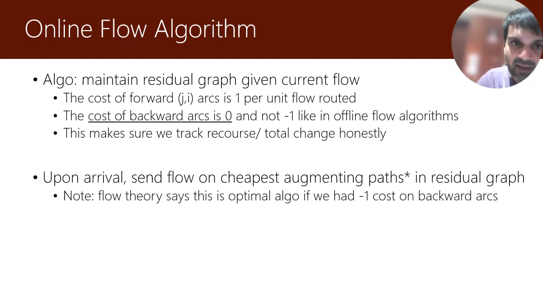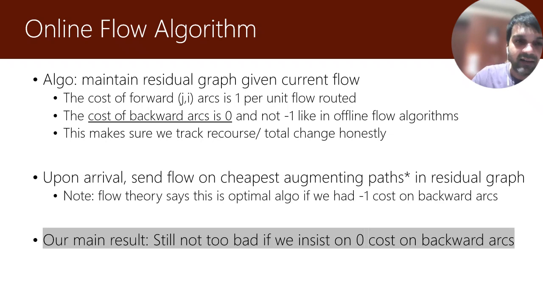In flow theory, it is a known result that if we actually put negative cost on the backward arcs, this algorithm is a generalization of the Ford-Fulkerson algorithm and is optimal for these min-cost generalized flow problems. However, the real question is that we are putting a zero cost on backward arcs to track recourse in a more honest manner. And our main result is to show that this algorithm is still not bad even if we put a zero cost. We can show that we have a reasonable competitive ratio on the min-cost flow.